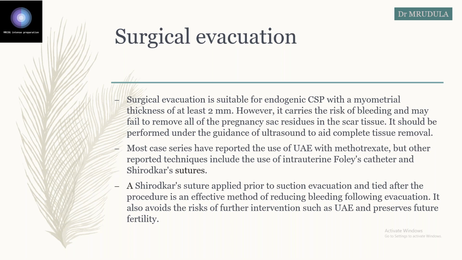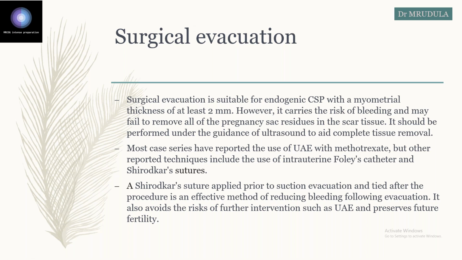Usually what they do with surgical evacuation is either they do systemic methotrexate or they have used uterine artery embolization also to prevent hemorrhage. Other techniques can be used like intrauterine Foley's catheter or Shirodkar suture. So with Shirodkar sutures, they apply the Shirodkar suture prior to suction evacuation. Okay.